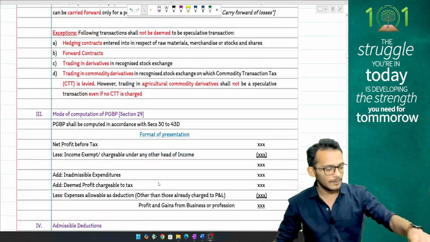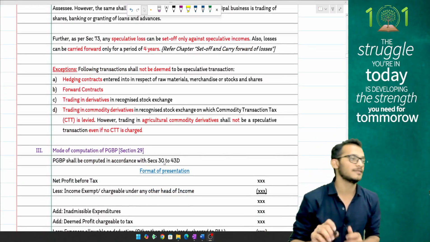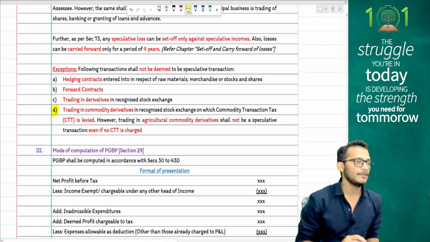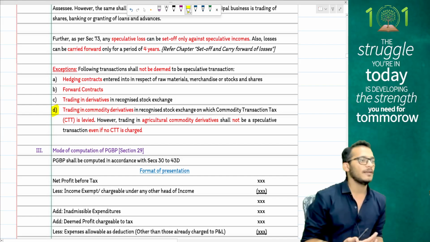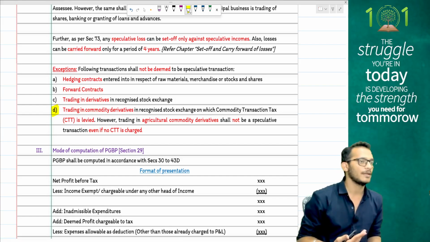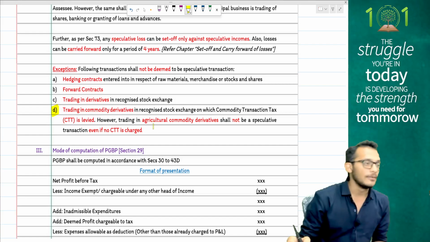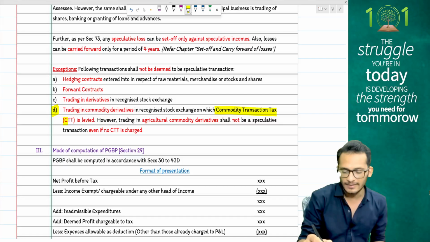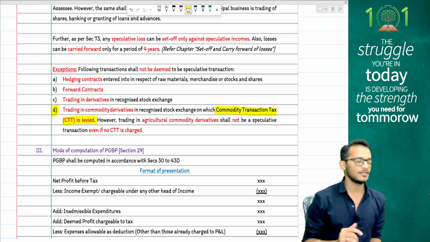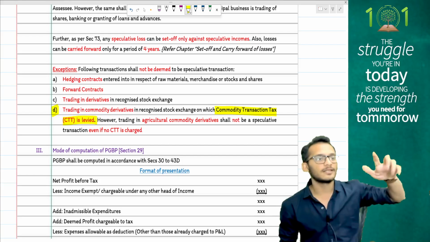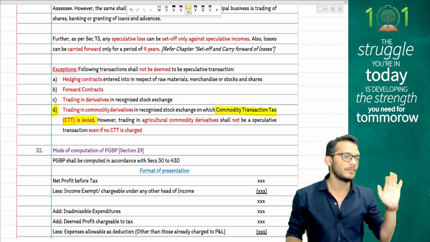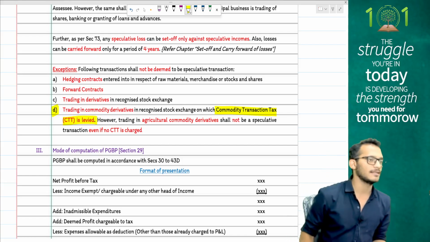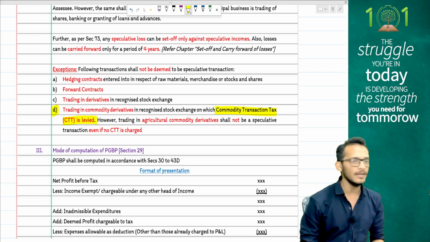Some things to be kept in mind, people. Items which are not considered as speculative transactions, from an exam perspective, please focus on point number D, where it says if you have any commodity derivatives, it will not be considered a speculative transaction if commodity transaction tax is levied. However, if it is an agricultural commodity, then it is always non-speculative even if no CTT is paid. This has been tested in the exam some time back, so please pay attention to it.